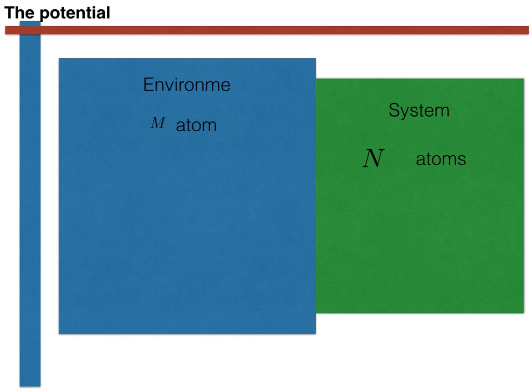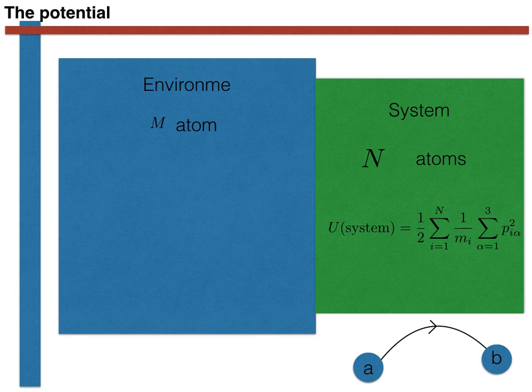an easy life. But let's follow the logic through for a moment and evaluate the kinetic energy of the atoms in the system and the atoms in the environment. The kinetic energy of the atoms in the system is given by the formula shown here. The first sum runs over the n atoms of which the system is composed. The m_i represents the mass of atom i, and the p_i alpha are the x, y, and z components of atom i's momentum.